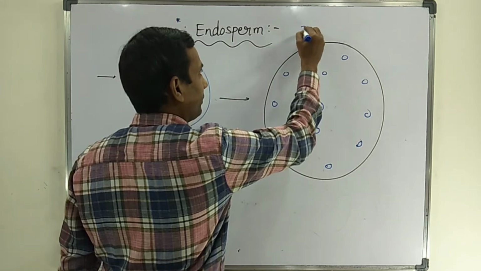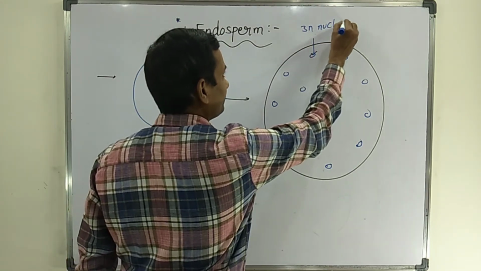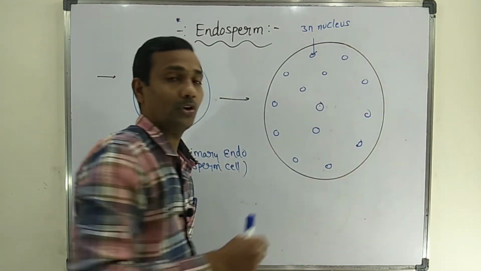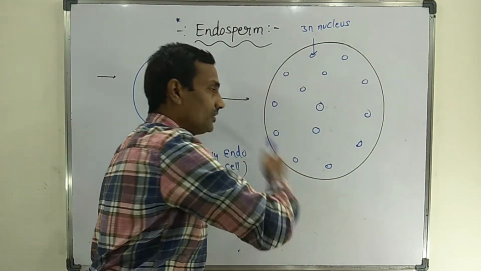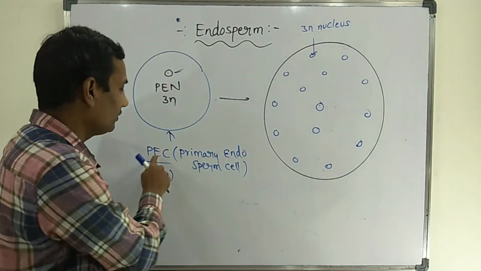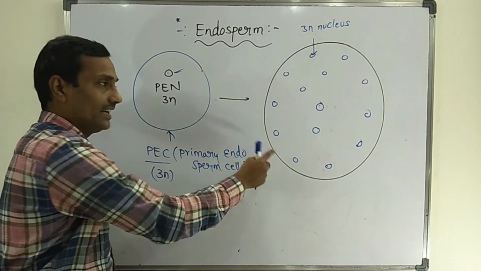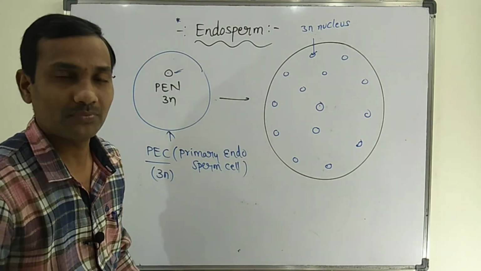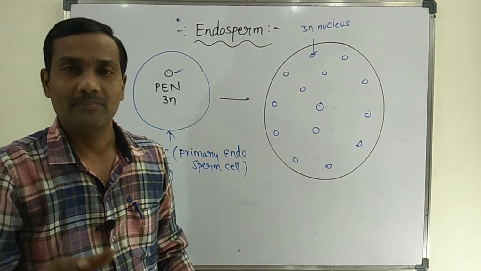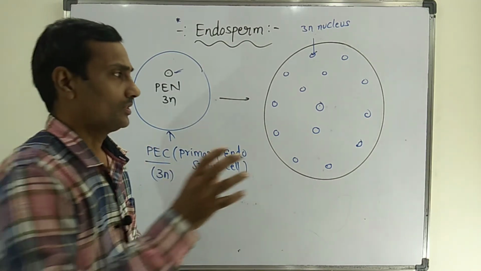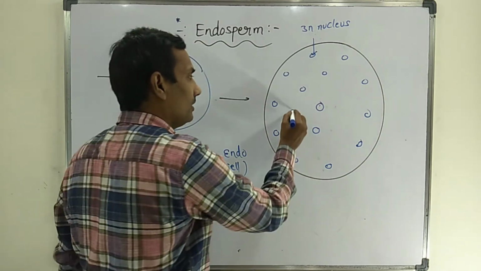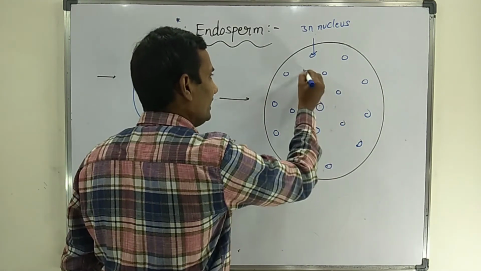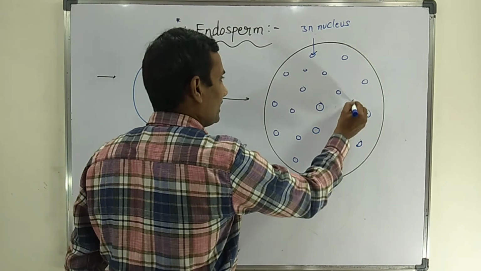This is a triploid nucleus, but many triploid nuclei are formed in this enlarged primary endosperm cell. Initially, thousands of nuclei are formed inside the cell, and all these nuclei are triploid in nature.